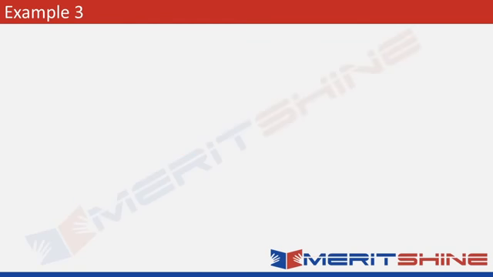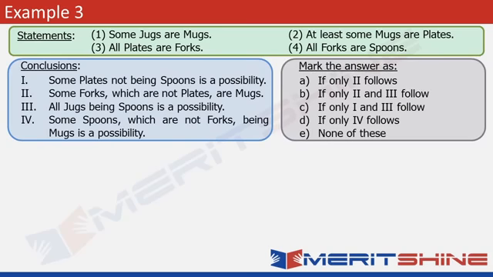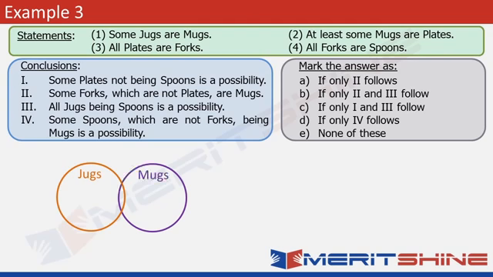Now let's go to the last example for the day. This is your question. Look at the statements now. 1. Some jugs are mugs. So these are jugs and that's mugs. 2. At least some mugs are plates. So that's same as saying some mugs are plates. So mugs are already there.